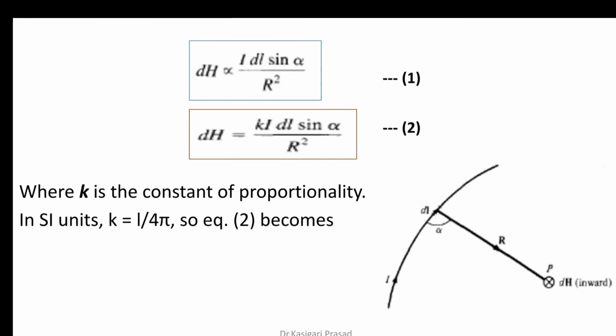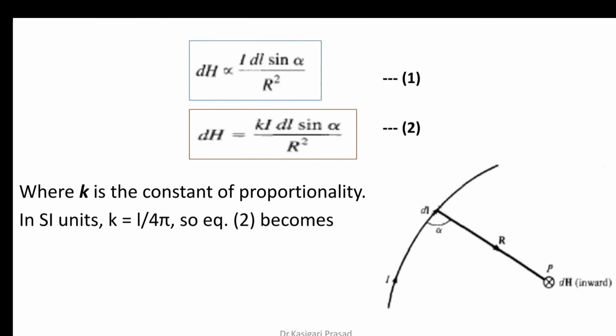There is an angle alpha subtended between the conductor element and the point where we are going to find the field, and this distance is r. Now for a differential length dl, the amount of magnetic field produced is: that differential magnetic field dH is directly proportional to the product of I dl and sine alpha, and is inversely proportional to the square of the distance.